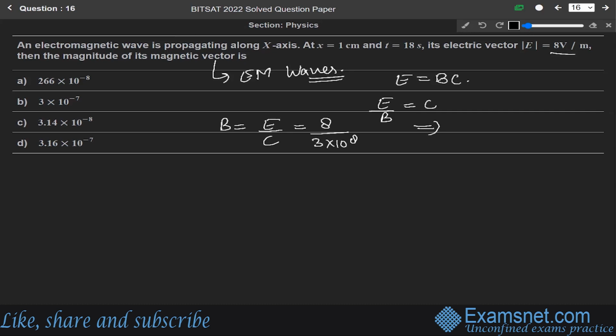So B becomes 2.66 into 10 to the power minus 8. Sorry, it will be 266, not 2.66. Okay, so the correct answer is option A.